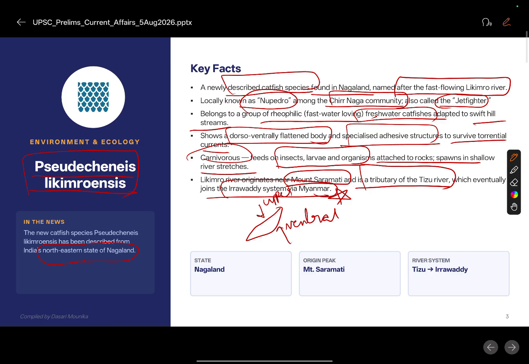Okay, Pseudogenesis lichimroensis. So it is a fast water loving species. Okay, so this is all about Pseudogenesis lichimroensis, a new catfish which is discovered at Nagaland.